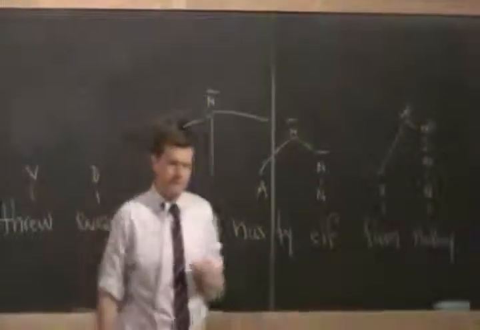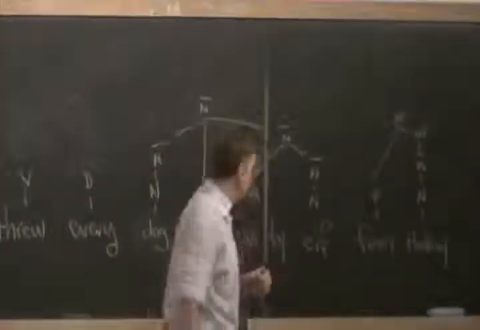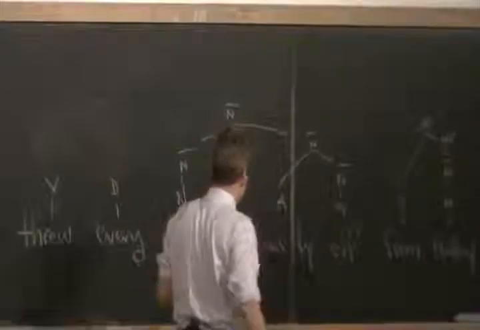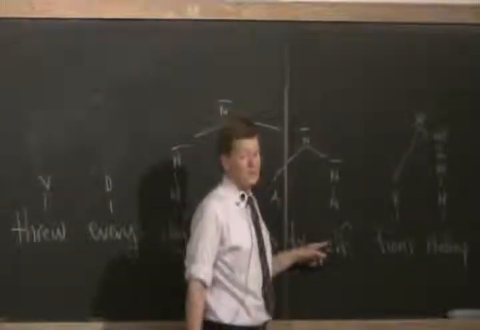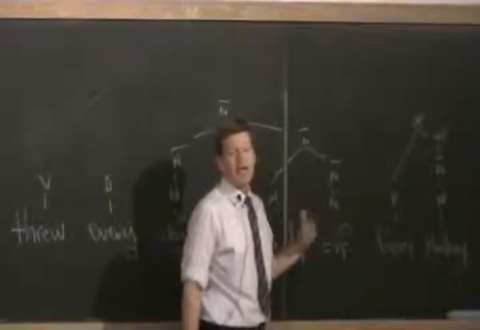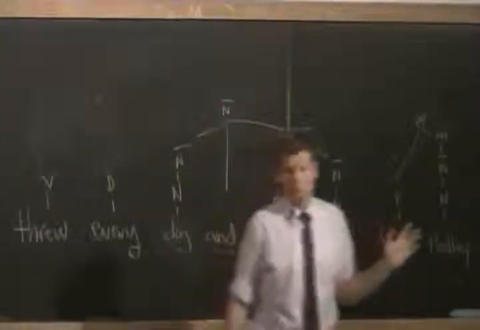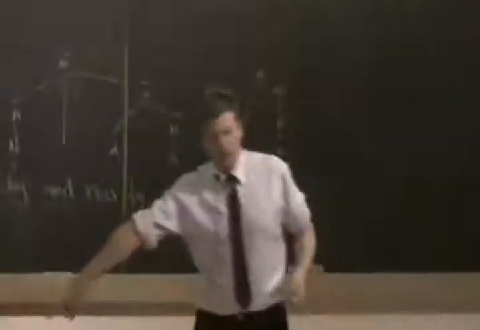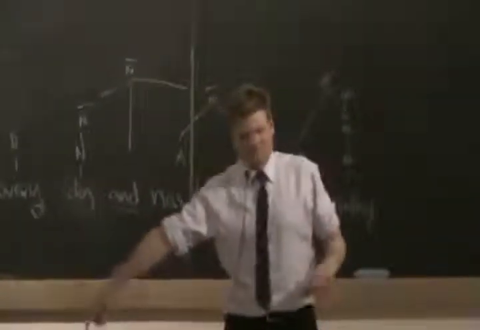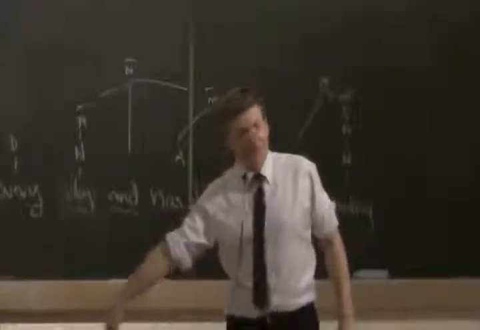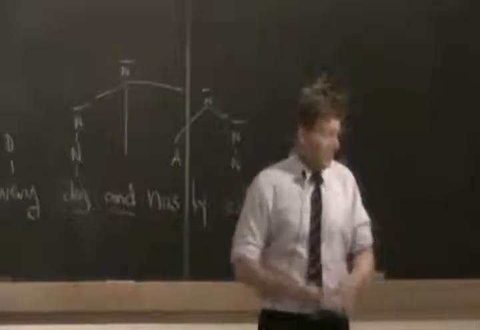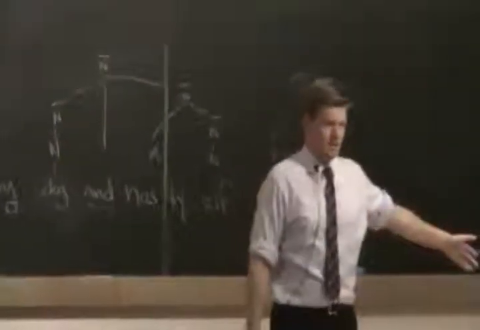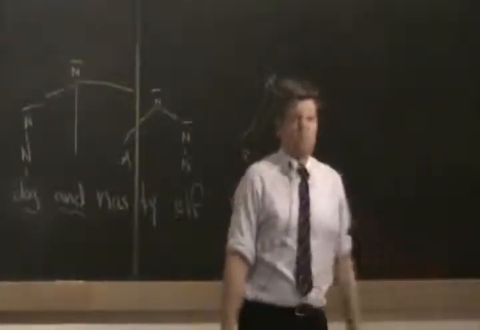Just to clarify the meaning of the first one we did, was that saying that the elves and dogs were from Hadley, or she was tossing them away from Hadley? It says that the elves are from Hadley. It doesn't say anything about the dogs. So the dogs, this one's from Amherst, that one's from Poughkeepsie. The dogs can be from anywhere you want, but they're all getting tossed. But the only elves that are getting tossed are the elves from Hadley.